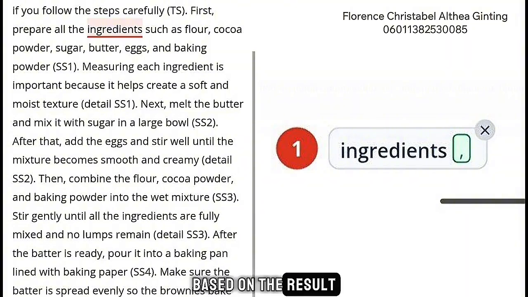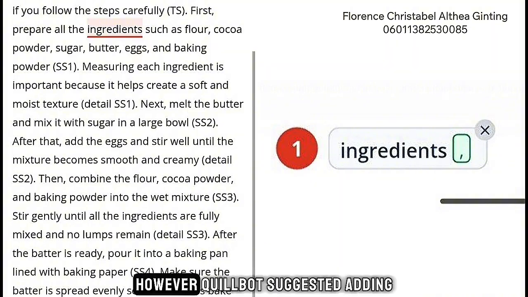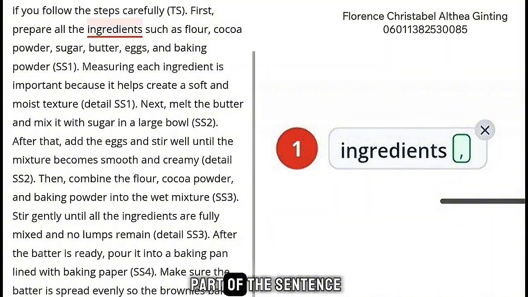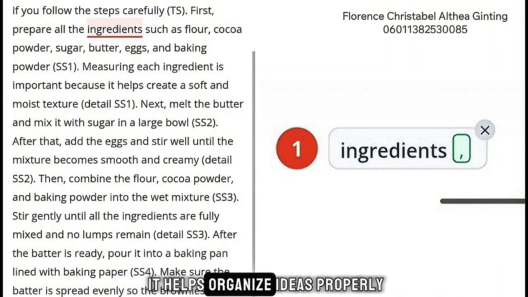Based on the result, there were no major grammatical mistakes in my paragraph. However, Quillbot suggested adding a comma in one part of the sentence. This correction was related to punctuation, not grammar. Adding the comma makes the sentence clearer and easier to read. Even though it seems like a small detail, punctuation is important because it helps organize ideas properly and avoids confusion.